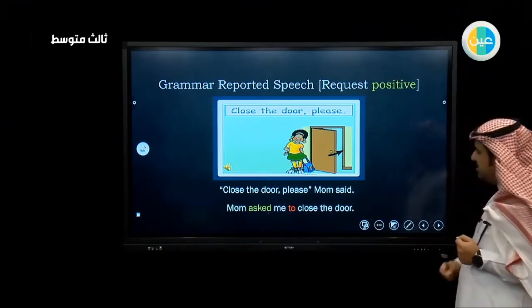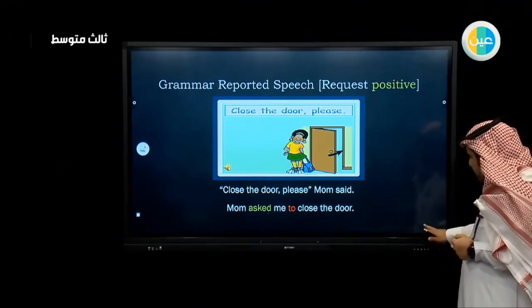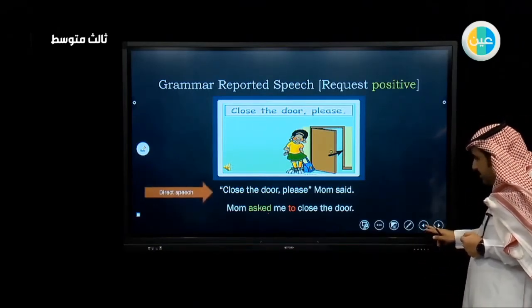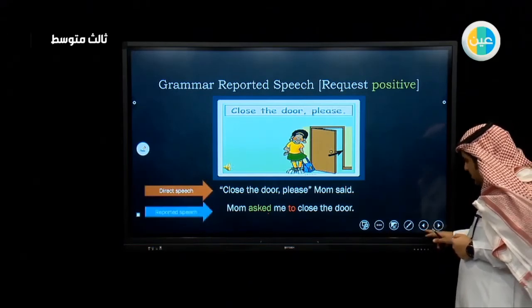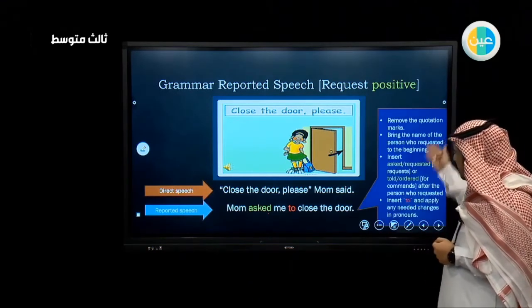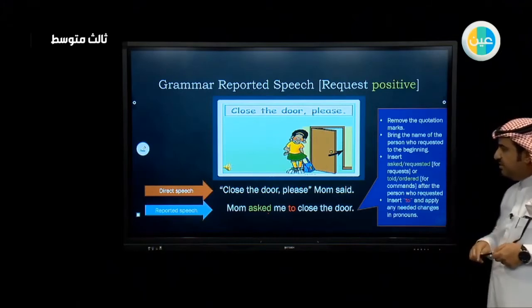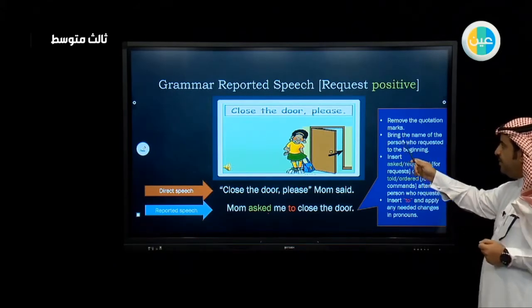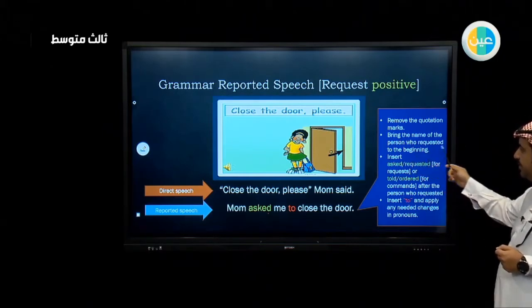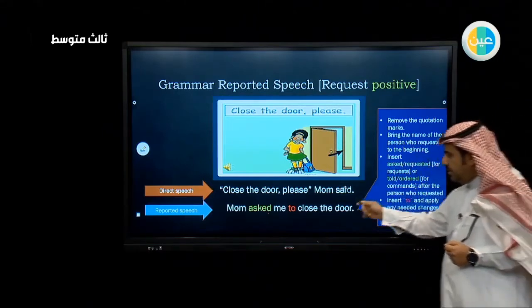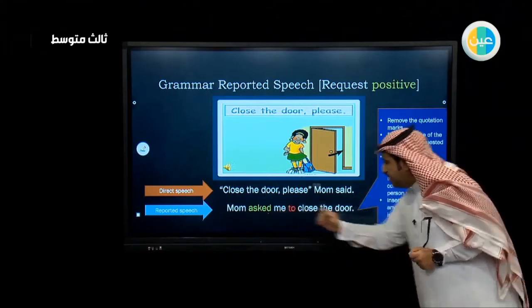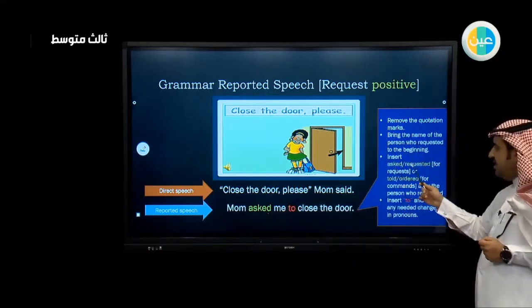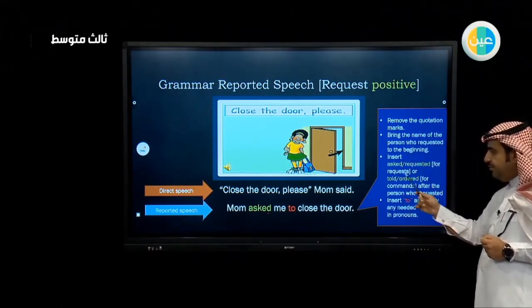What are the changes that have been applied to the direct speech? These are the changes that we have made to this sentence. We remove the quotation marks as before. We bring the name of the person who requested to the beginning. Then we insert asked or requested for a request.